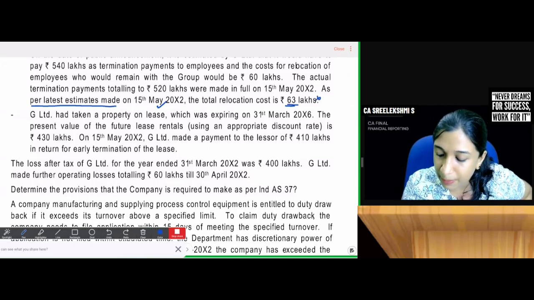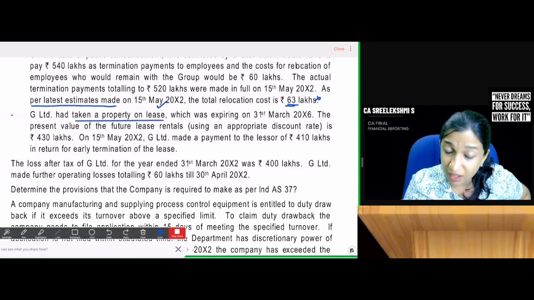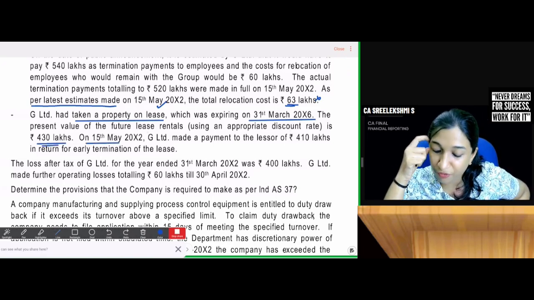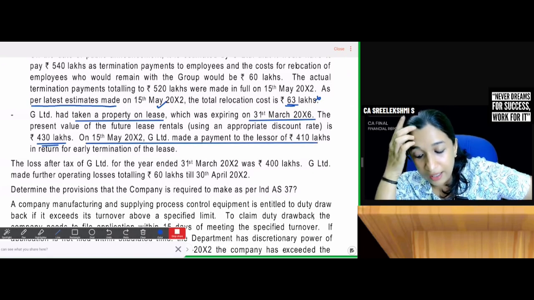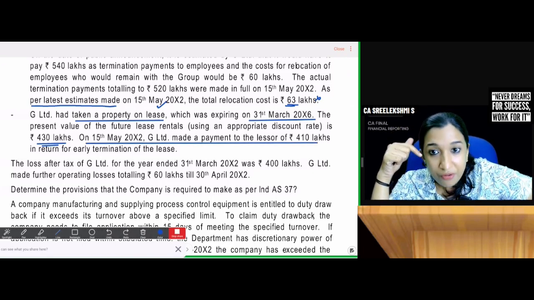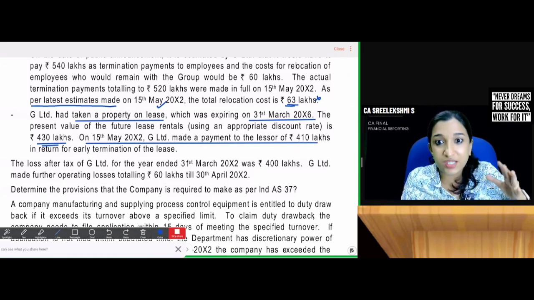G Limited had taken a property on lease, which was expiring on 31st March 16. The present value of future lease rentals is 430 lakhs. On 15th May, G Limited made a payment to the lessor for 10 lakhs in return for early termination of the lease, which means at the time of discontinuing the operation, I was giving you an example. We had a factory.